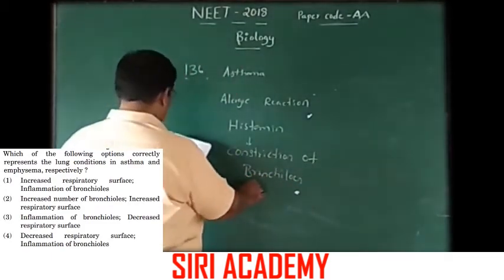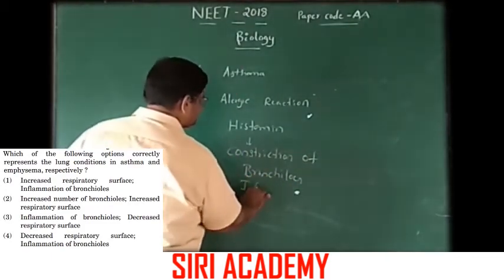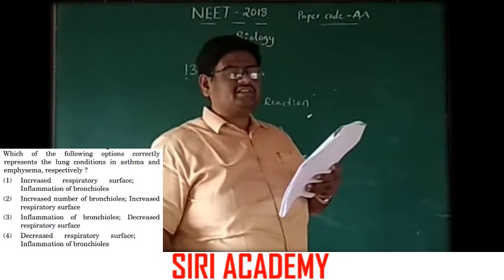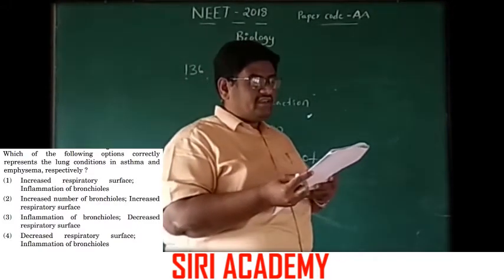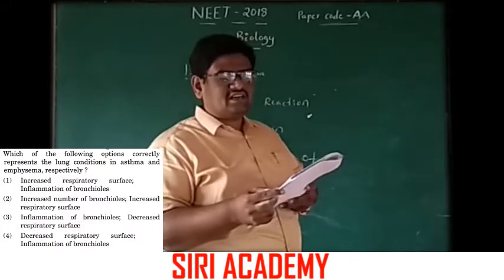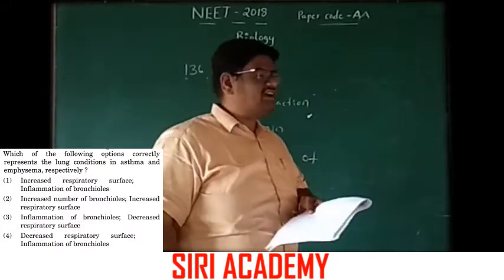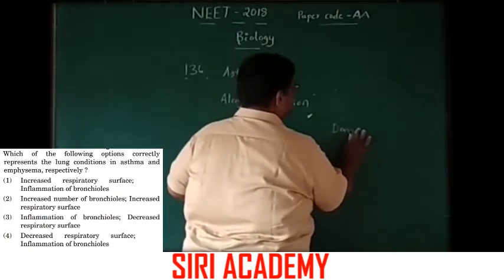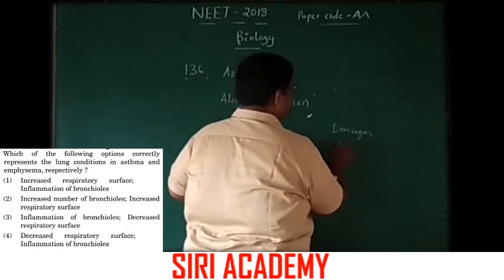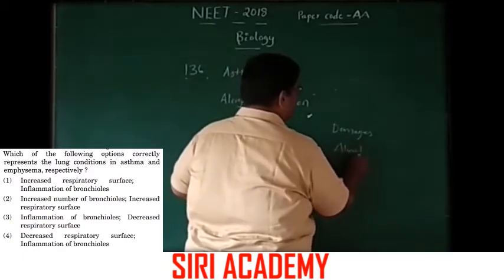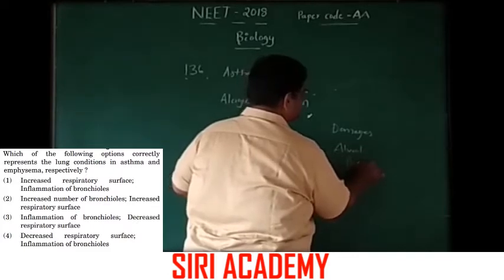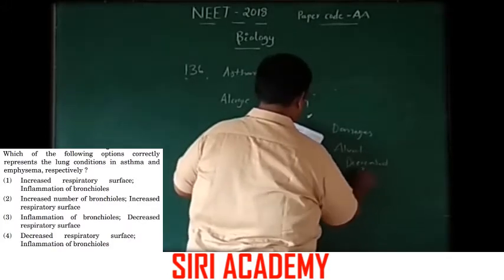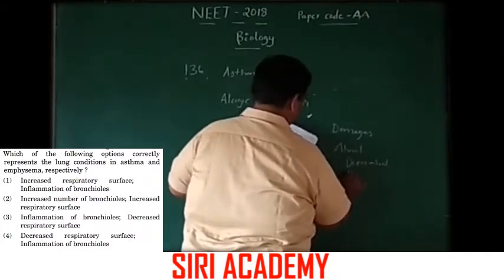In asthma, inflammation of bronchioles takes place, and emphysema is the smoker's disease, a chronic respiratory disease, damaging the alveoli and decreasing the respiratory surface.